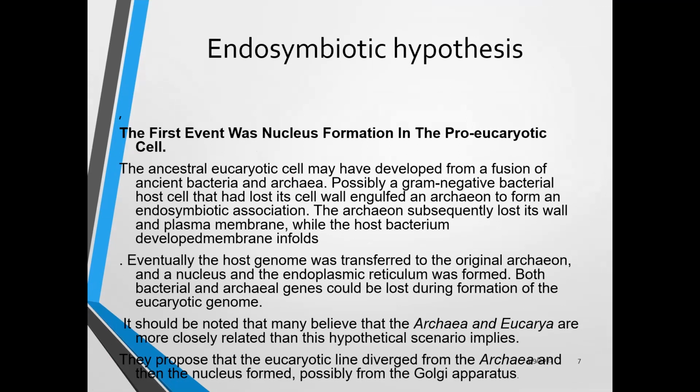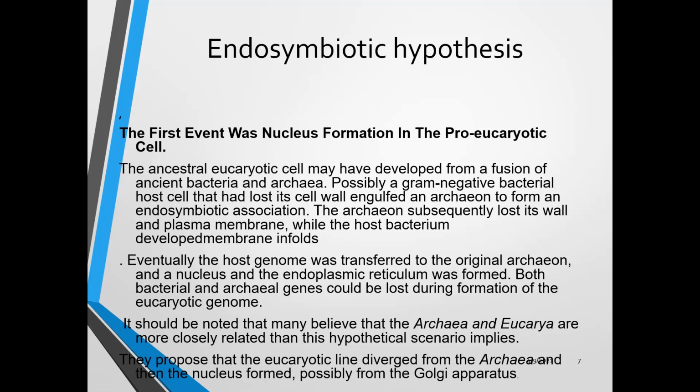The first evidence of eukaryotic cells. The ancestor of eukaryotic cells may have developed from some fusion of ancient bacteria and archaea, possibly a gram-negative bacterial host cell that had lost its cell wall, engulfed by an archaeon to form an endosymbiotic association. Means what?